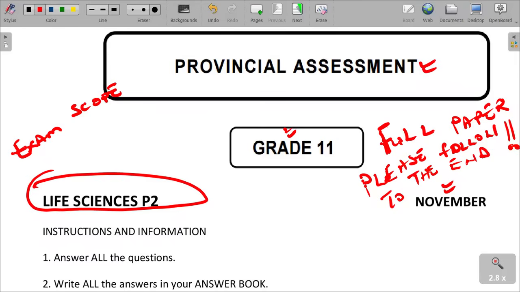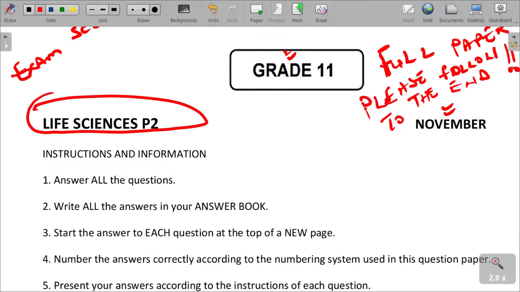Just check through today. We are going to work on paper 2. This is the latest paper of all times anyway. Just be patient and follow to the end. It's a full paper, so you need to know that this is the November examination. Obviously, the paper is long, but just be patient so that you go to the exam very ready and well equipped.